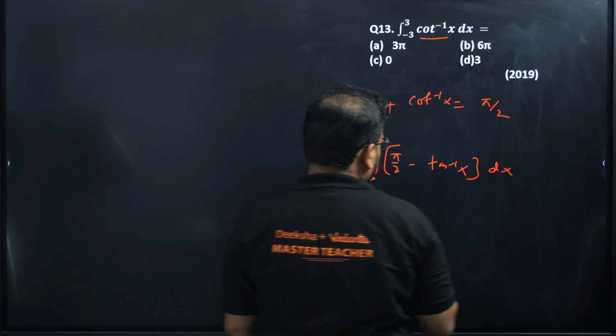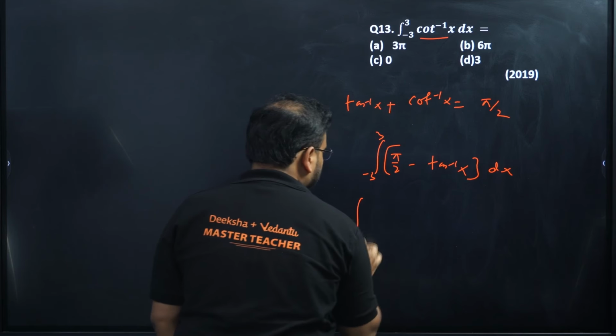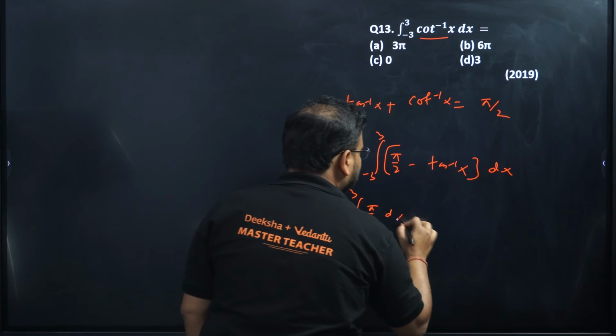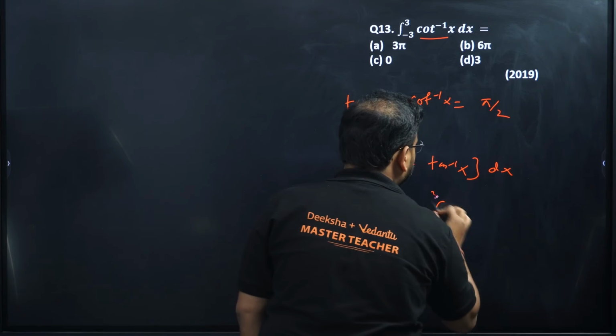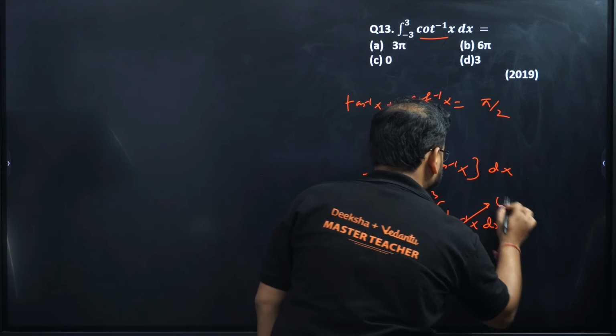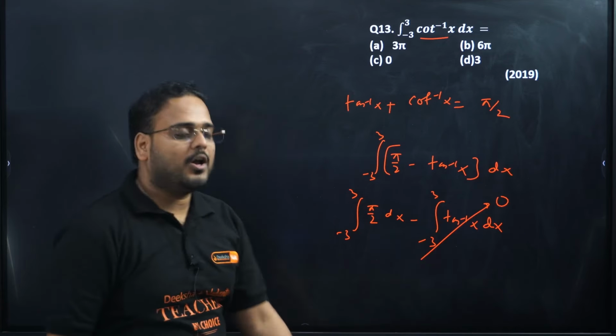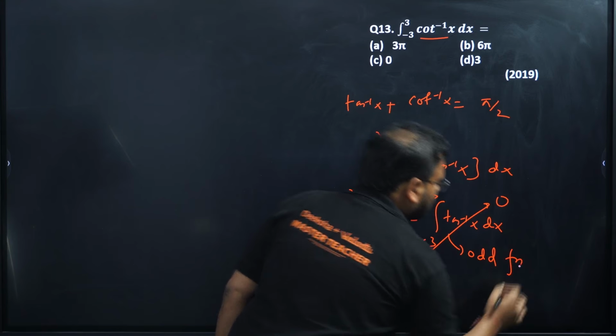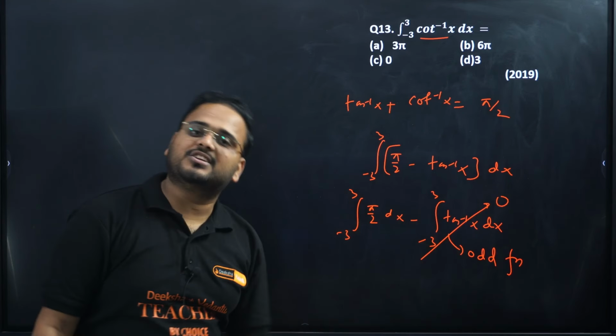Now we know very well that I can separate it: integral from minus 3 to 3 of pi by 2 dx minus integral from minus 3 to 3 of tan inverse of x dx. This is 0 because tan inverse is an odd function, and for an odd function, integration from minus a to a is always 0.